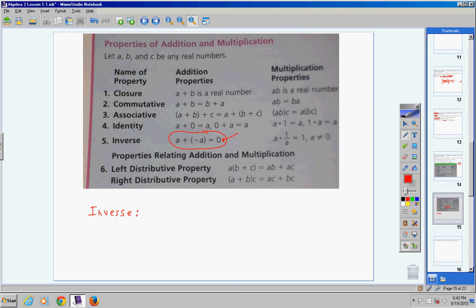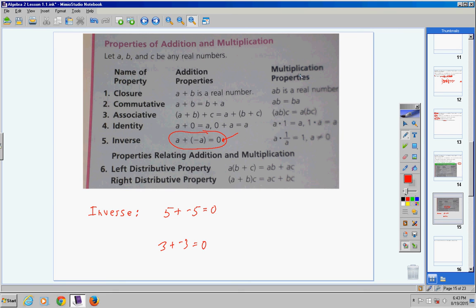Now, don't get confused. The identity is when you add two numbers and you get out what you started with, or in multiplication, you get out what you started with. A times 1 equals A. That's not the case with inverse. Inverse addition property is when you add two numbers together and get out 0. So that would be 5 plus negative 5. That would give you 0. Another example, 3 plus a negative 3. That would be an example of the inverse addition property.